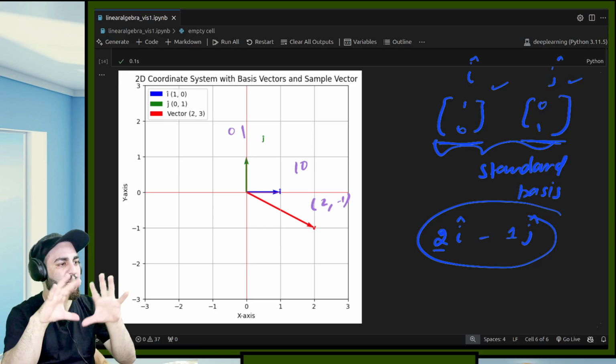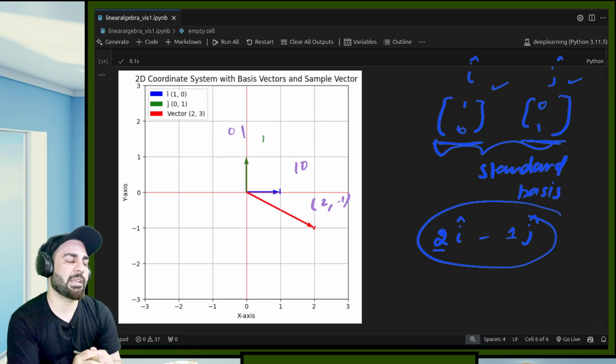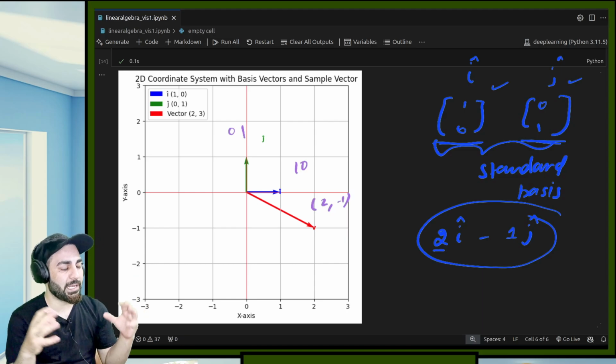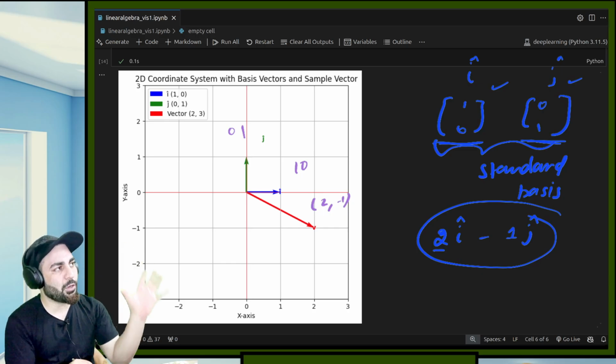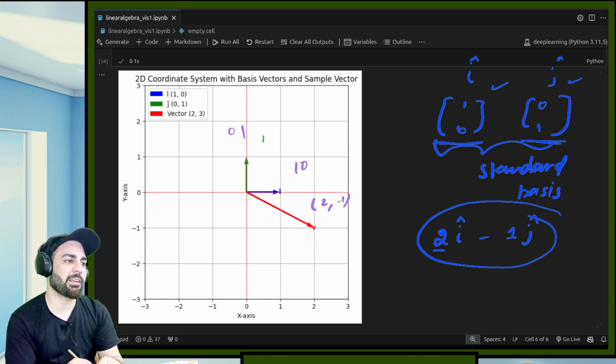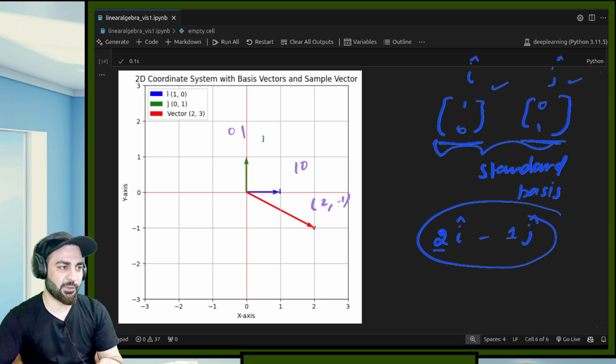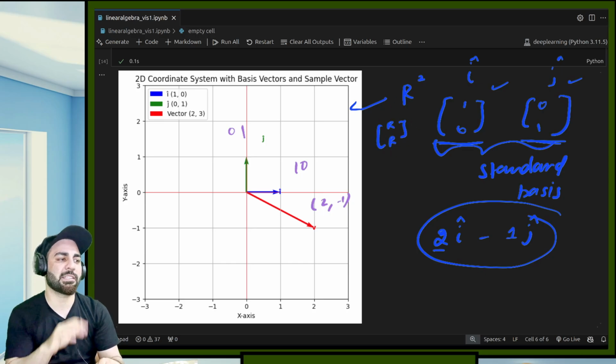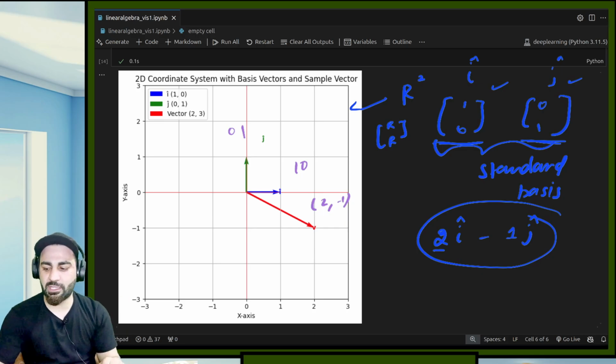So basis basically means you have a set of vectors with the help of which, if you take a linear combination, you are able to get all the vectors that are there in that vector space. Consider this as a vector space, which is technically called the R2 vector space. Why R2? Because each of the vectors is represented like this: you have a real number over here, a real number over here, and you have vectors like this. This is R2 vector space. So these are the bases, these are standard bases.